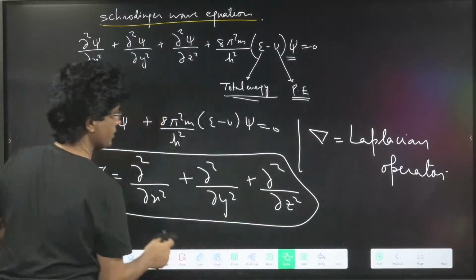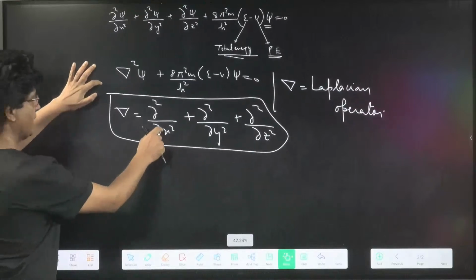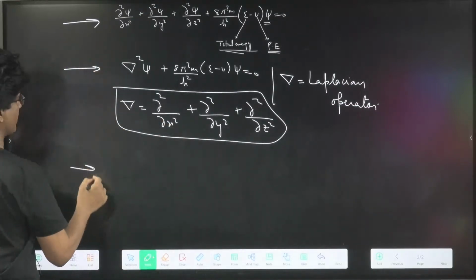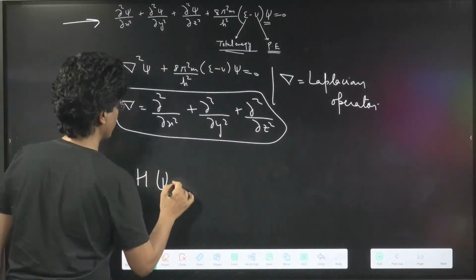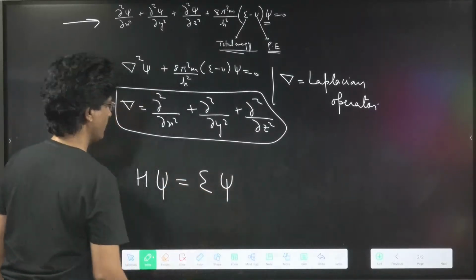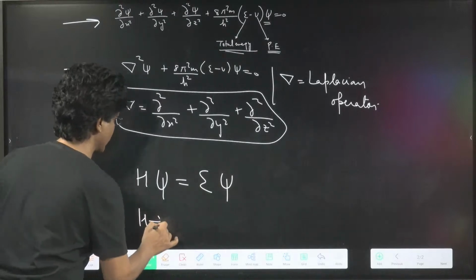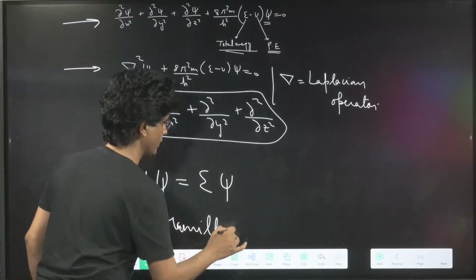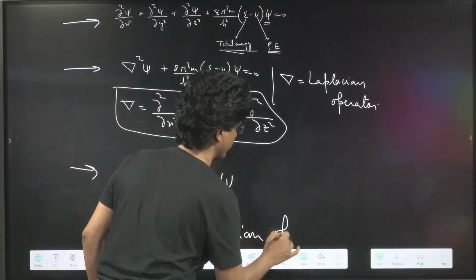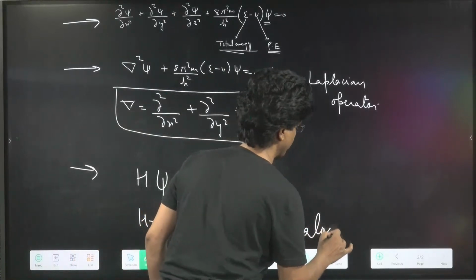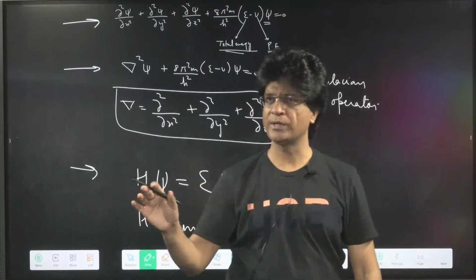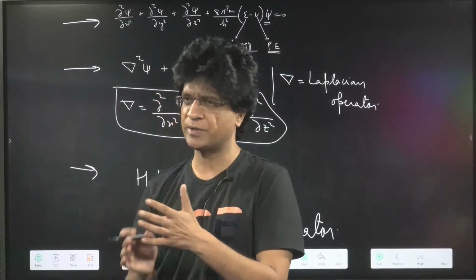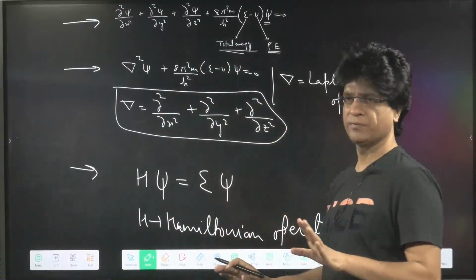This equation is also written in a third format. They can give you any format. This is the first format, this is the second, and the third is H psi equal to E psi, where H is the Hamiltonian operator. Now, NEET is not going to ask you any of these, but in the local examination they can ask you anything, so be prepared for that.